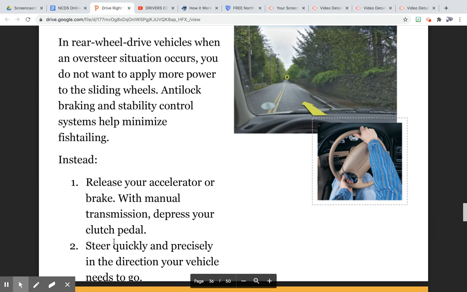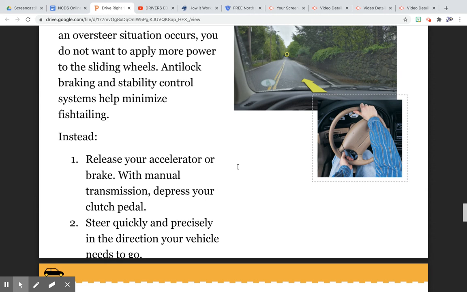In rear wheel drive vehicles, when an oversteer situation occurs, you do not want to apply more power to the sliding wheels. Anti-lock brake systems and stability control systems help minimize fishtailing. Reduce your accelerator or brake.